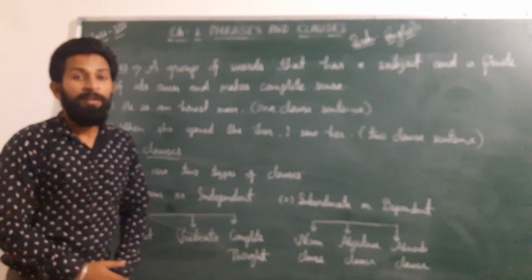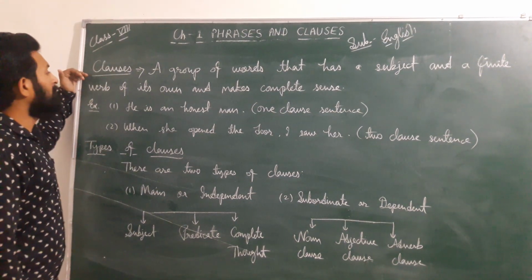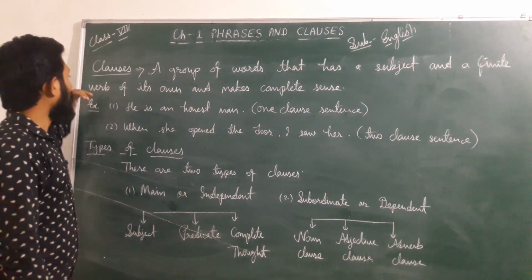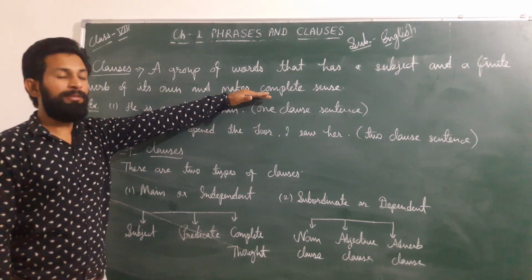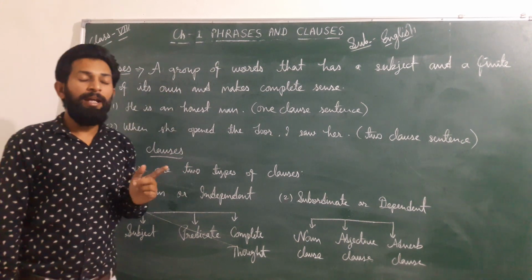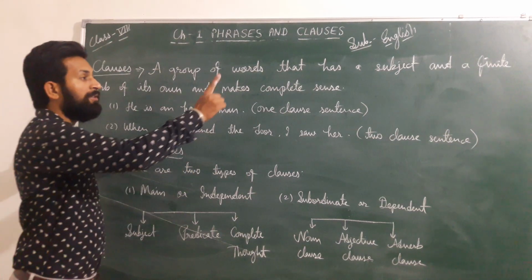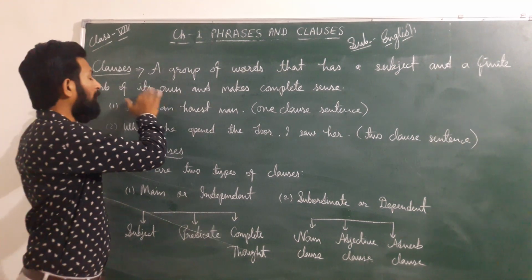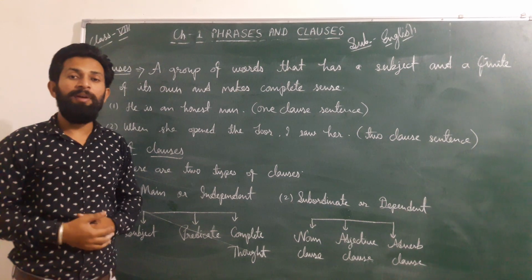Dear students, now we will discuss clauses. A clause means a group of words that has a subject and a finite verb of its own and makes complete sense. In a phrase, we already said there is no subject and finite verb. But in a clause, the subject is there and the finite verb is there, and it stands on its own and makes complete sense. It gives complete sense, but a phrase doesn't.